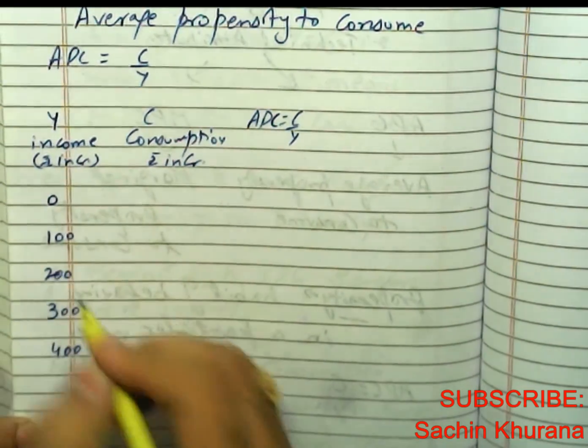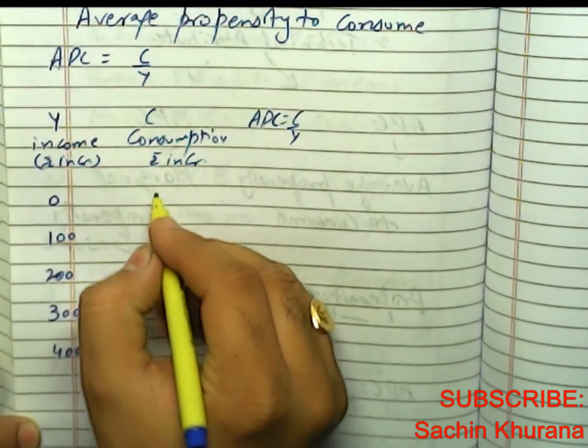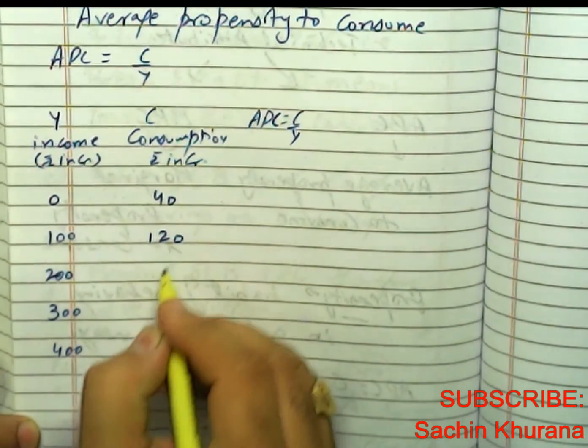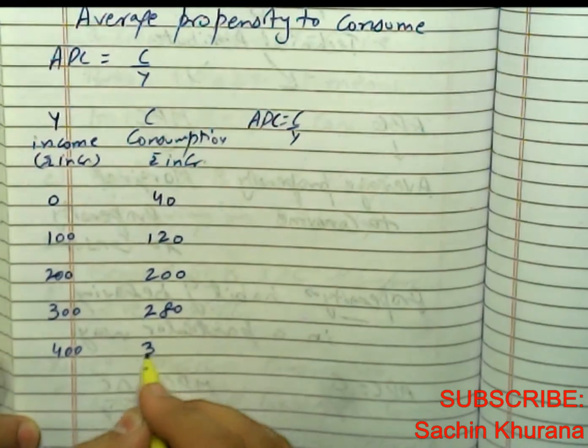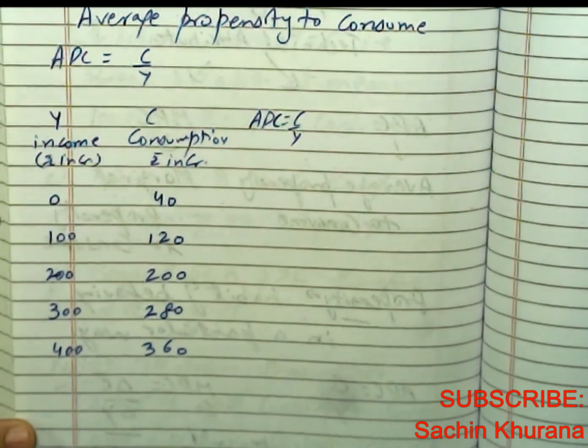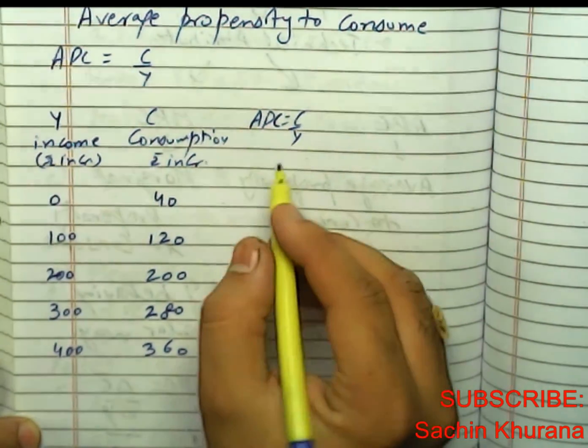The corresponding consumption levels over here are 40, 120, 200, 280 and 360. Now let us calculate the APC.